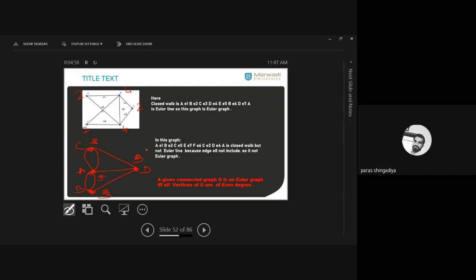Is it clear to all? Is there any doubt to anyone? All of you are clear? Euler graph. Is there any confusion? Yes. Yeah, no.